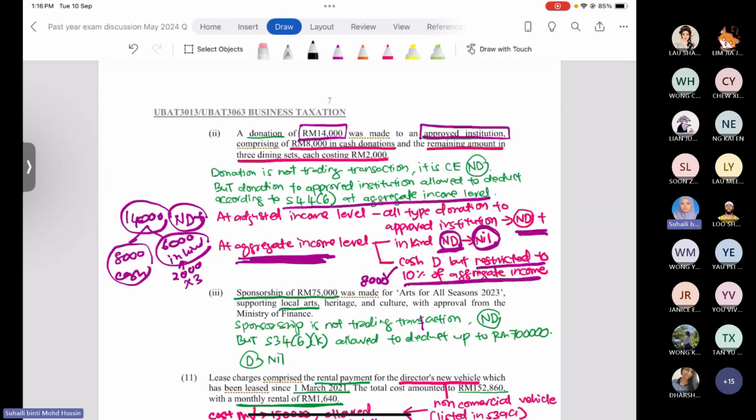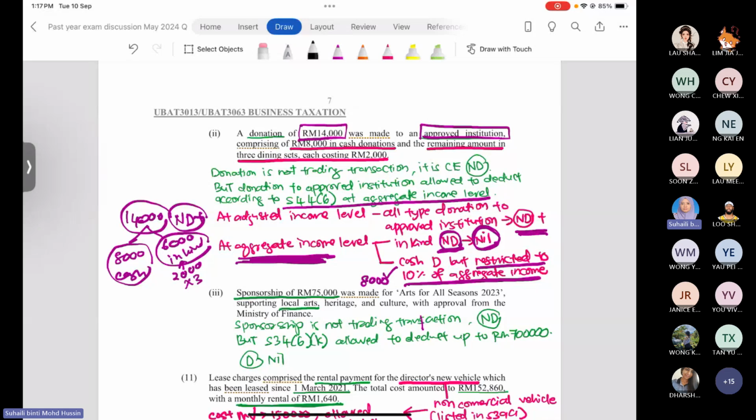So when you prepare the adjustment at the adjusted business income level, it is totally not allowed for deduction, added back 14,000 ringgit, and it will appear again in the aggregate income level. At the aggregate income level, you have to check the types of donation. If in kind, totally not allowed for deduction, we just record as nil to represent that not allowed for deduction. Cash donation, yes, allowed for deduction, but only limited to 10% of the aggregate income.